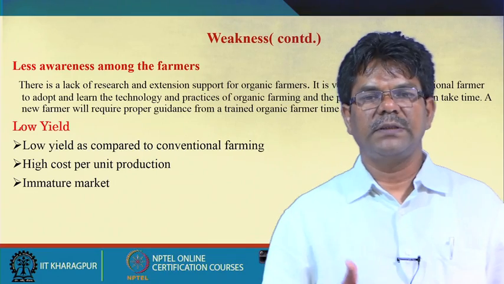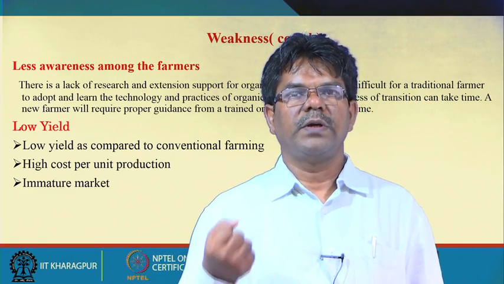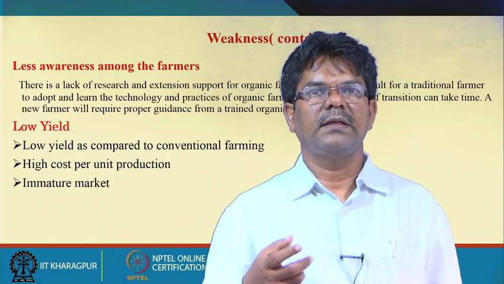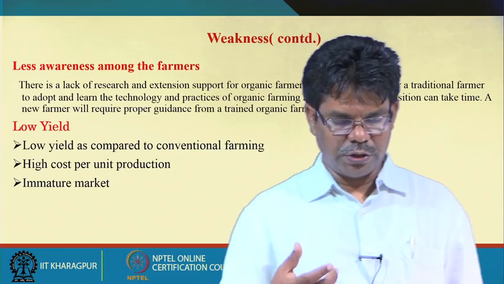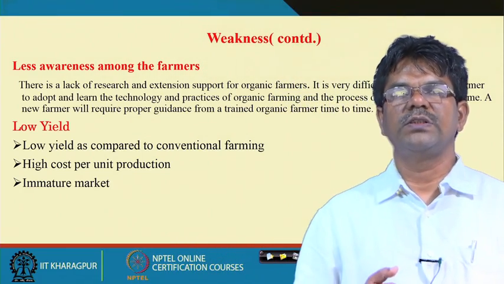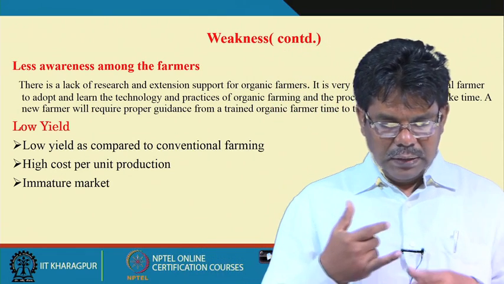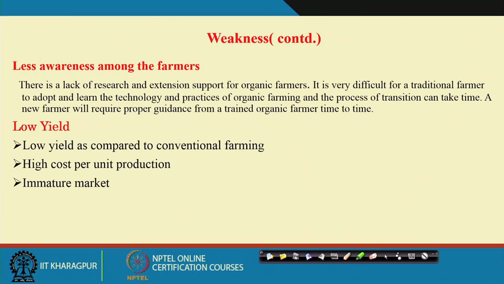The transition phase is 24 months and for organic it is 12 months. So, for a traditional farmer to get the knowledge, he has to be properly trained, either by well-trained organic farmers or by research institutions, to spread awareness among the farming communities about organic production. And there is the low yield as compared to conventional farming, the high cost per unit of production, and an immature market.